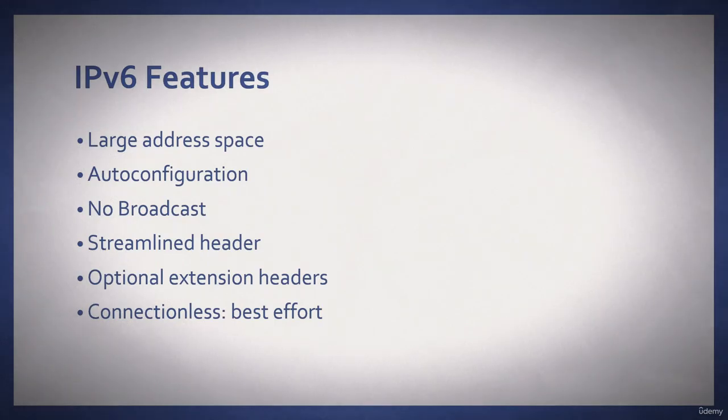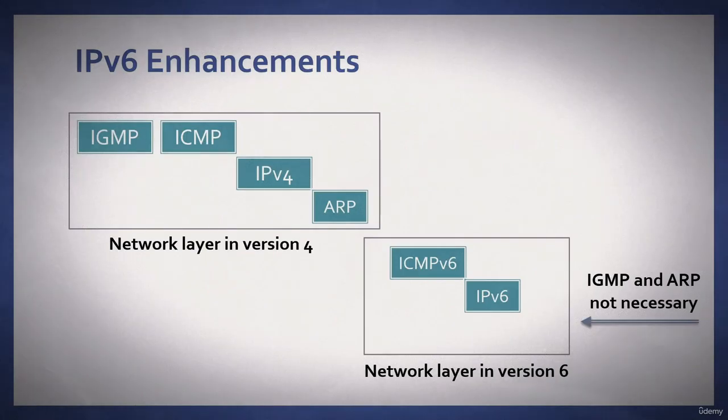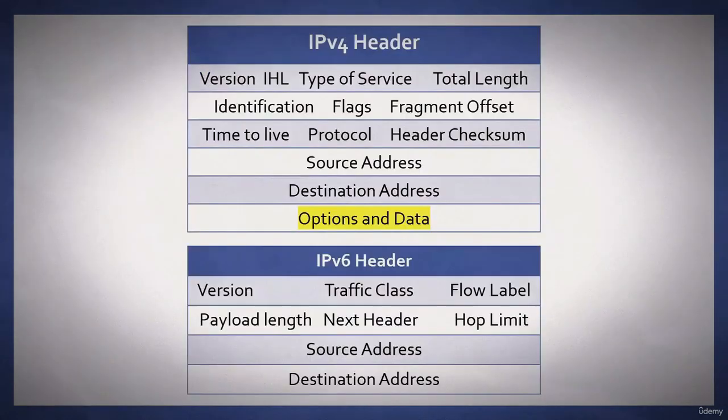You will see that there are a lot fewer field values in IP version 6. There are optional extension headers that you can use with IP version 6, including fragmenting or IP security. IP version 6 is still connectionless and a best effort protocol and requires the use of ICMP version 6 along with it. The main enhancement, as you can see in this illustration, is that IGMP and ARP are not necessary with IP version 6. Let's compare the IP version 4 header with the IP version 6 header.